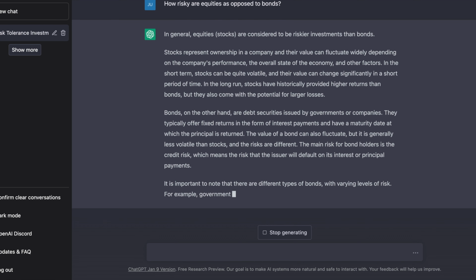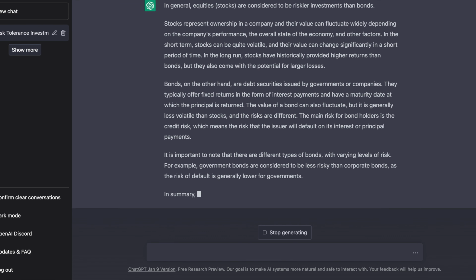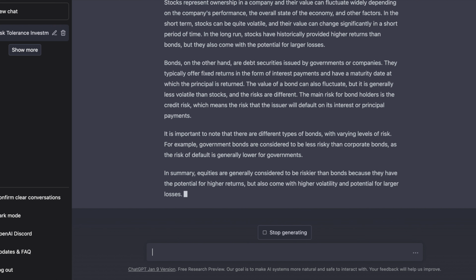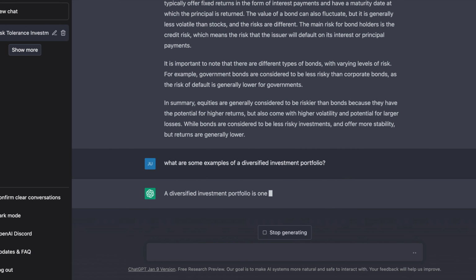Bonds are issued by governments or companies. They pay interest, which is more stable, and the principal is returned at the end. The value can also fluctuate, but is generally less volatile than stocks, and therefore the risks are different. And as a creditor, we get paid first. It's important to note that there are different types of bonds with varying levels of risk, and generally corporate bonds carry more risk while government bonds are lower risk. The next question here is, what are some examples of a diversified investment portfolio?